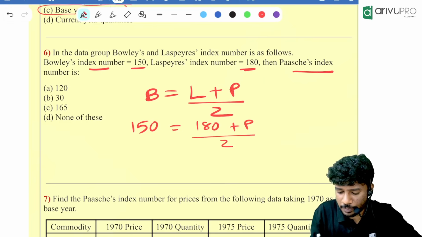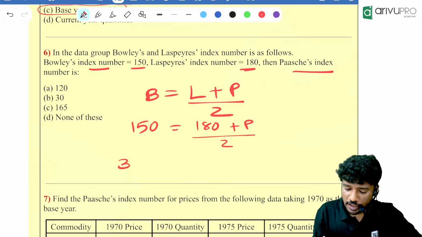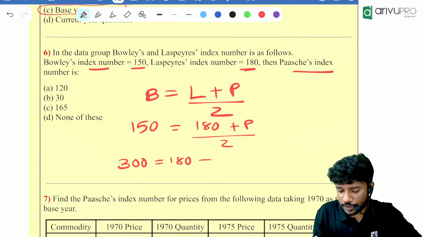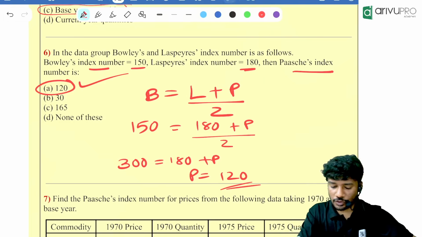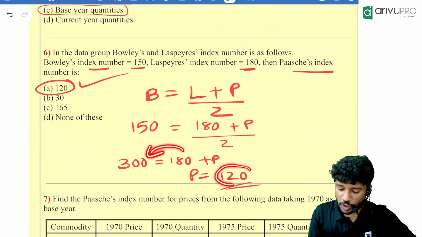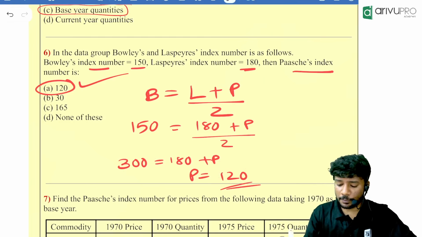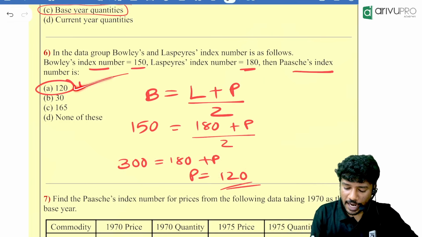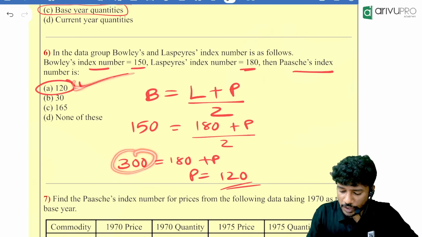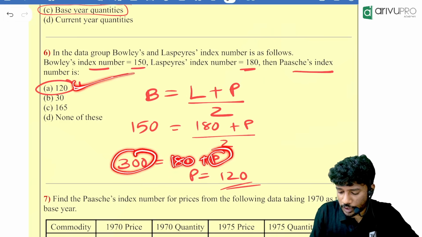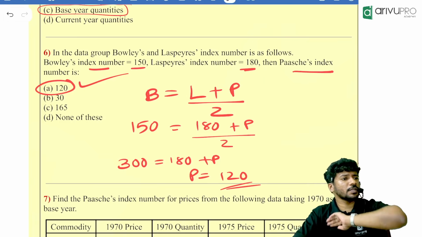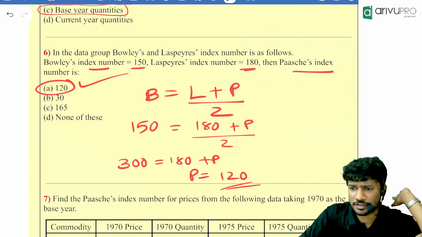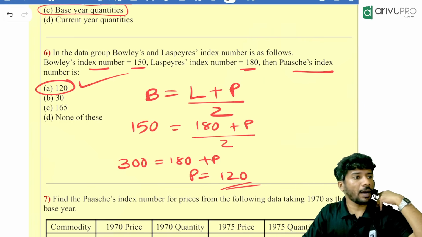Laspeyres is given as 180. We need to find Paasche. Laspeyres plus Paasche divided by 2, people, cross multiply. That means 300 is equal to 180 plus P. From that P is equal to how much now? 120. Which option is the answer? Option A is the answer. So 300 minus 180 will become what? 120. Or you can use the option hit method. Instead of P, what should be added so that you will get 300? 120 should be added so that 180 plus 120 will give you what? 300. LHS will be equal to RHS. Whichever method you want to follow, you follow that, you will get the answer. Very easy question. Done?